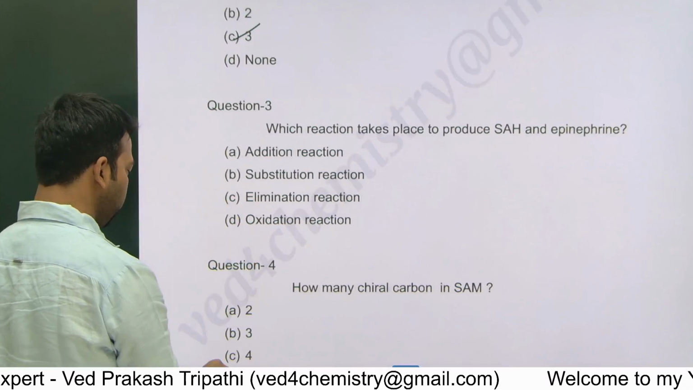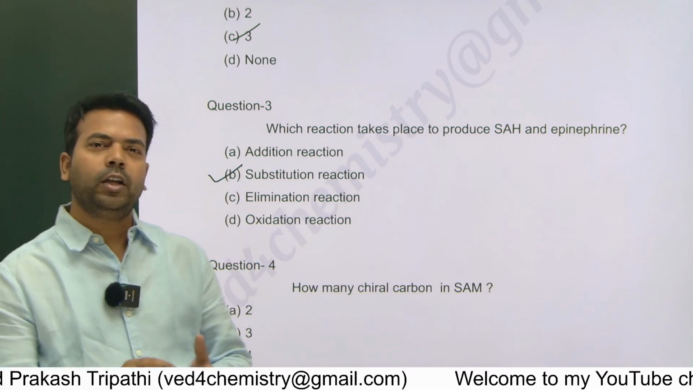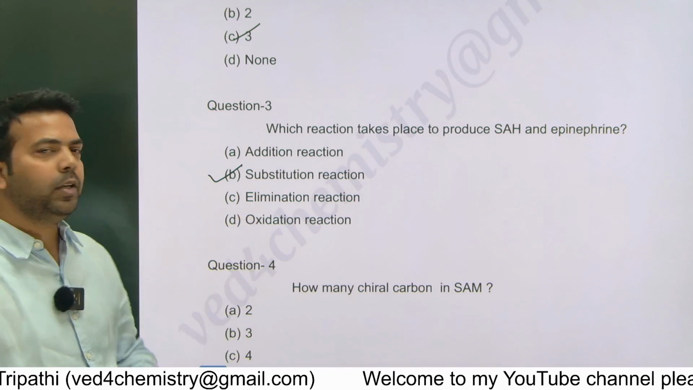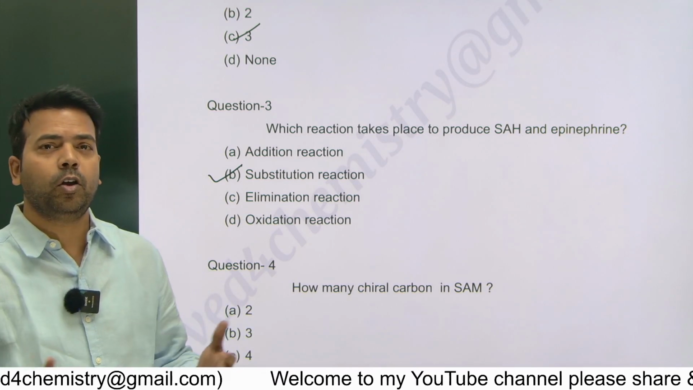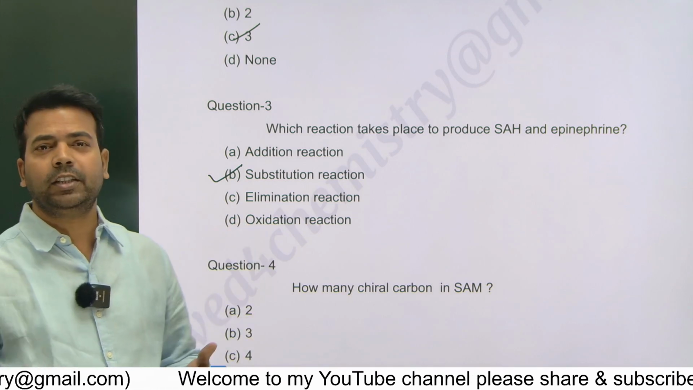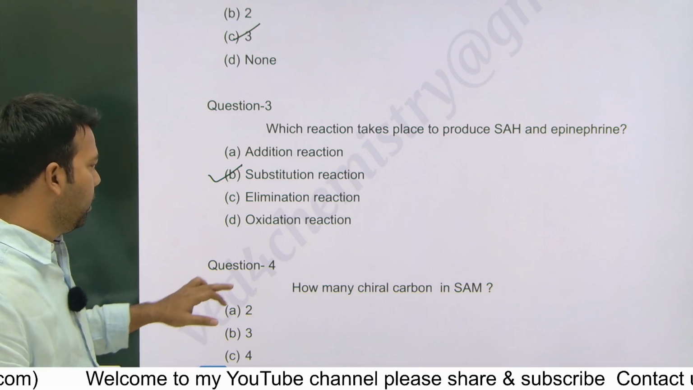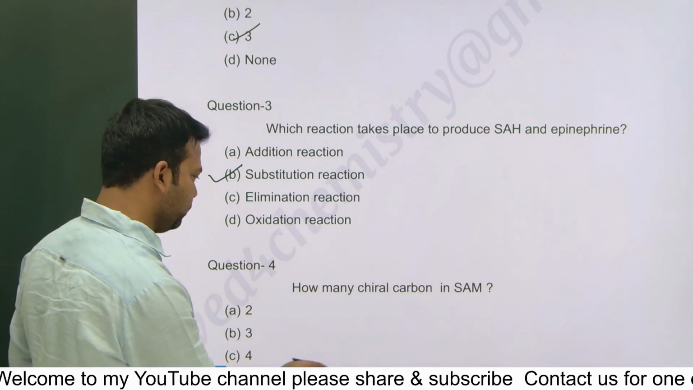It's a substitution reaction. In an addition reaction, only a molecule is added, not substituting any of the atoms. In elimination, there is loss of some groups, sometimes we can say removal of halogen, water, whatever. And oxidation means addition of oxygen or removal of hydrogen. Now the next is how many chiral carbons are in the SAM molecule.